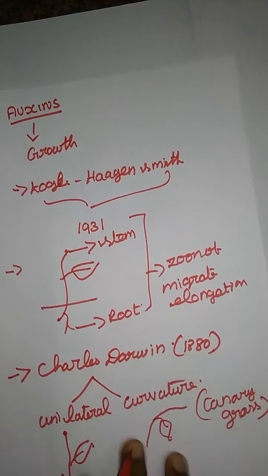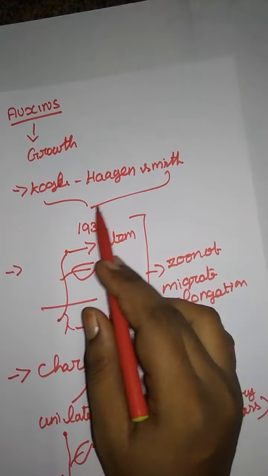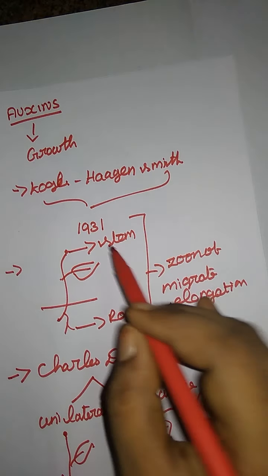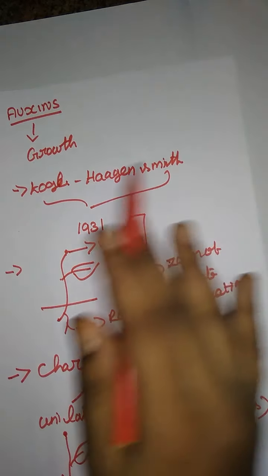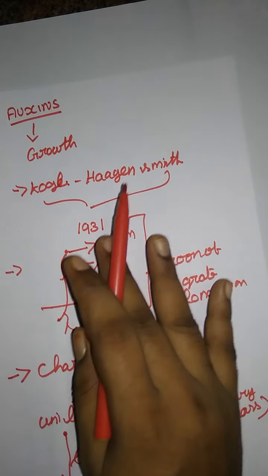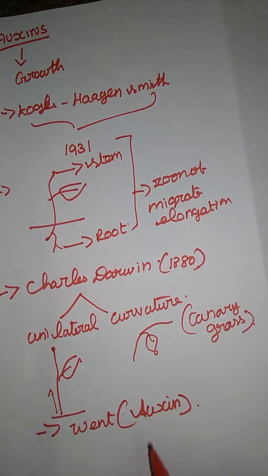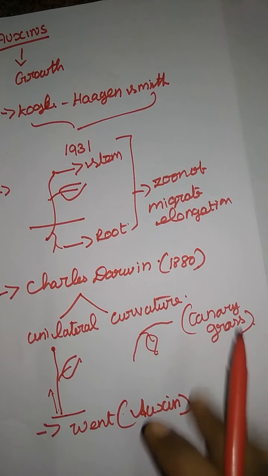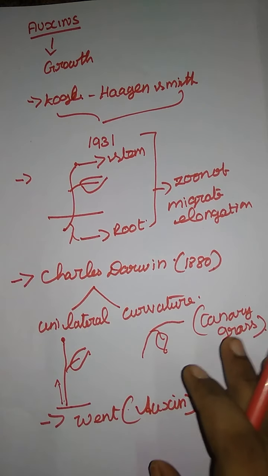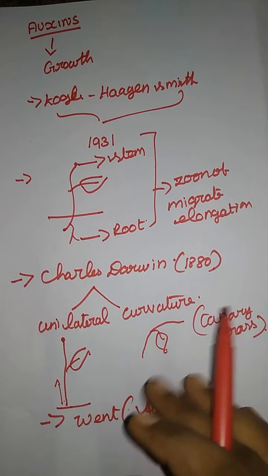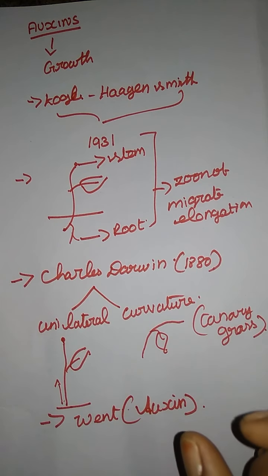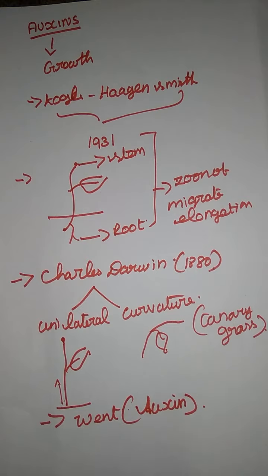Here, what did Kögl and Haagen-Smit say? Perhaps auxins are produced, and that is the cause of that growth, but they did not have any proof for that. Here, they conducted the Went experiment to prove that auxins are responsible for the growth of the plant. Okay? Let us move on to our first Went experiment, one by one. Okay, let us see that.